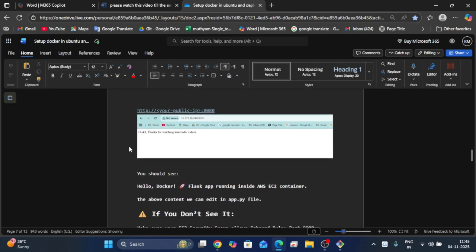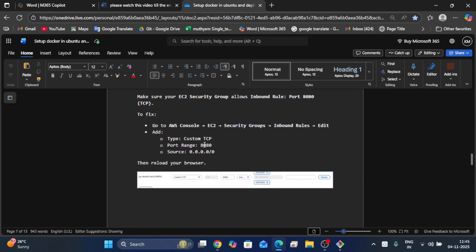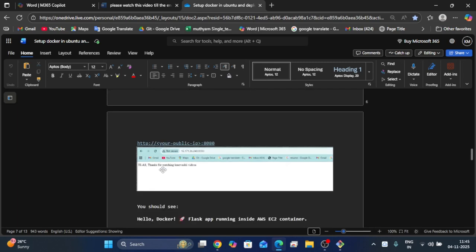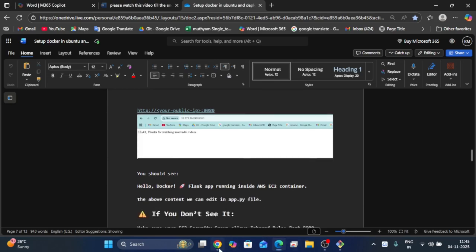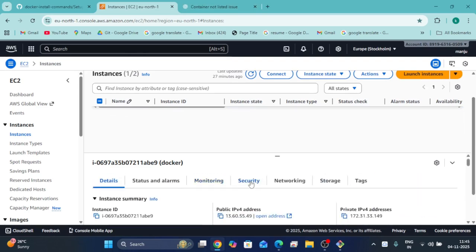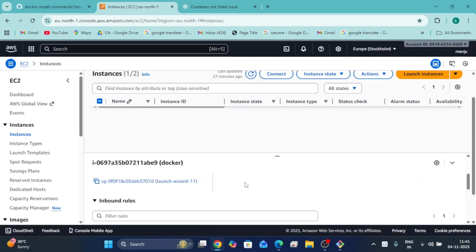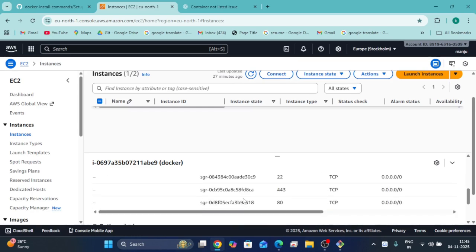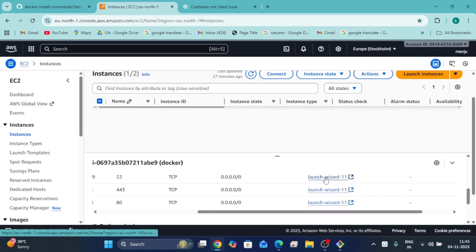Before accessing the application on the web, we have to enable port number 8080 in the AWS instance as an inbound rule. For this I will go here. There is an option called Security. Click on Security and there are security group IDs. Click on any one, launch wizard one.